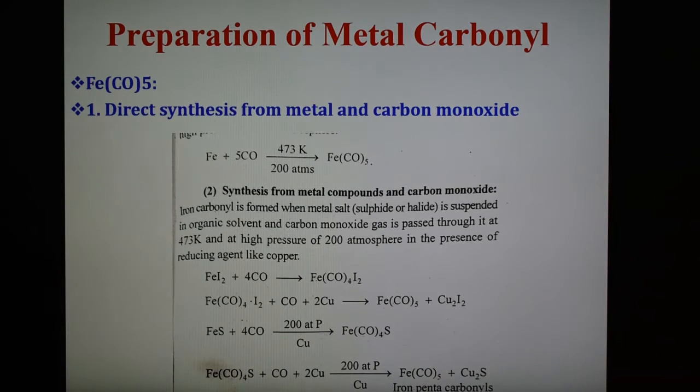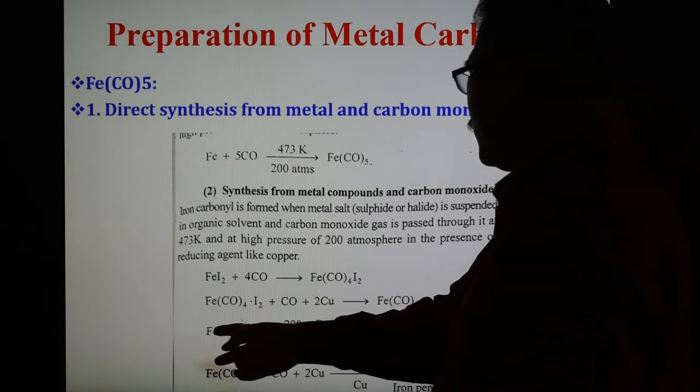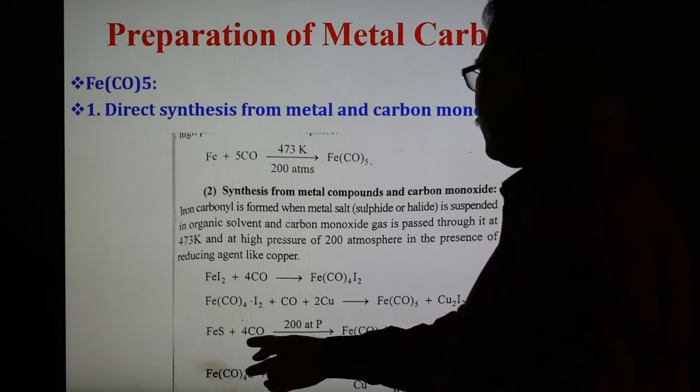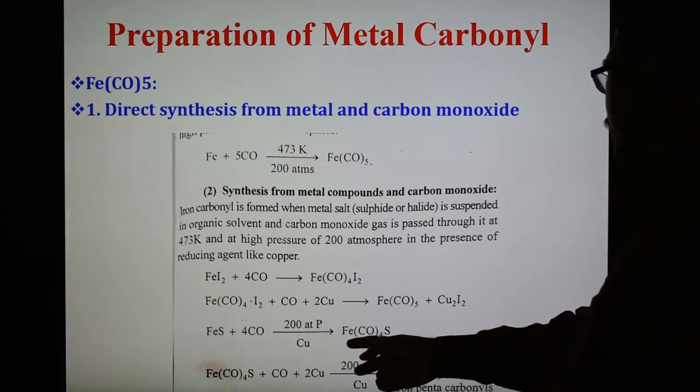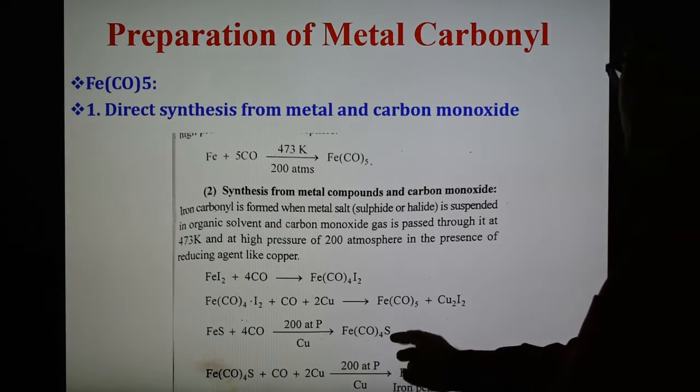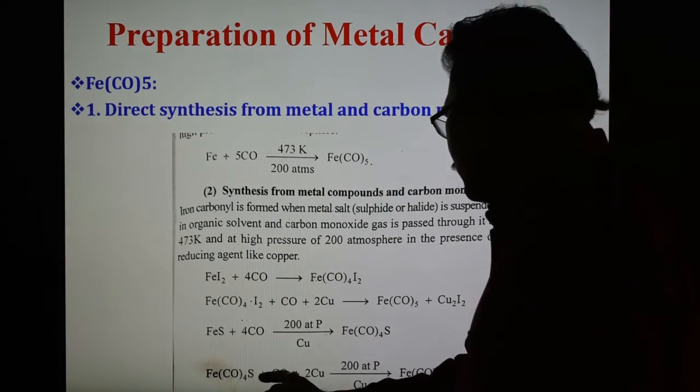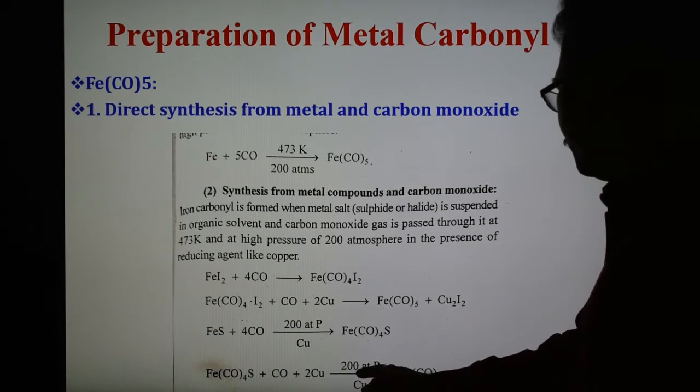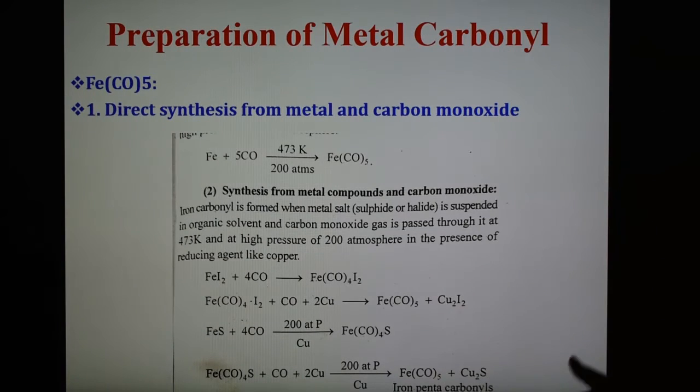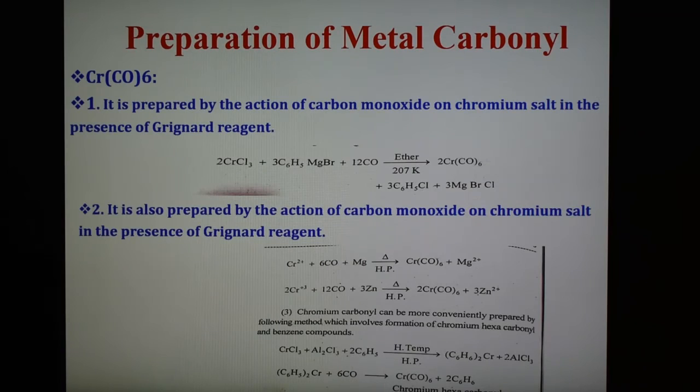This compound then reacts with carbon monoxide, and in the presence of copper we get FeCO5 and Cu2I2 as the other product. Similarly, the sulfide salt, iron sulfide, reacts with carbon monoxide at this temperature. In the presence of copper, FeCO4S is obtained. This compound now reacts with CO and copper, and in the presence of copper we get FeCO5 and Cu2S, iron pentacarbonyl is obtained. So these are the two methods of preparation.